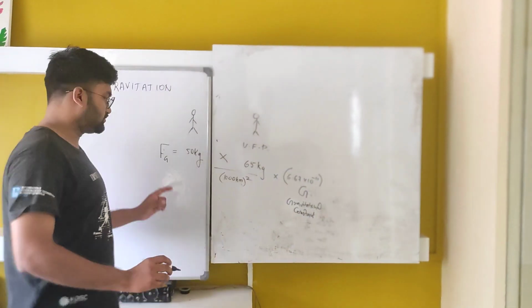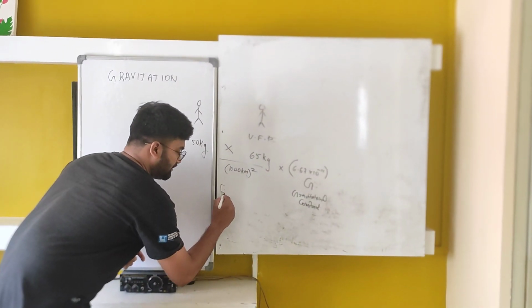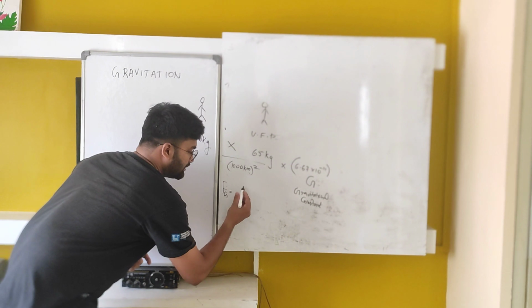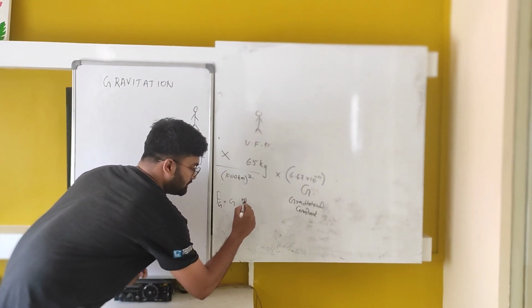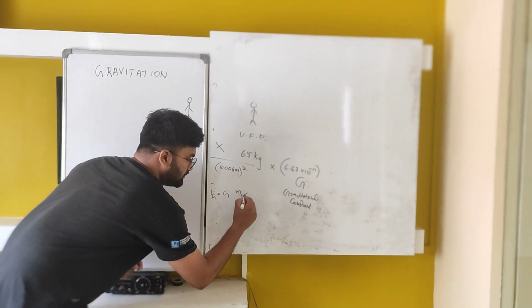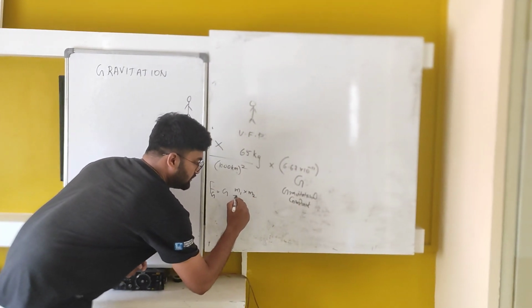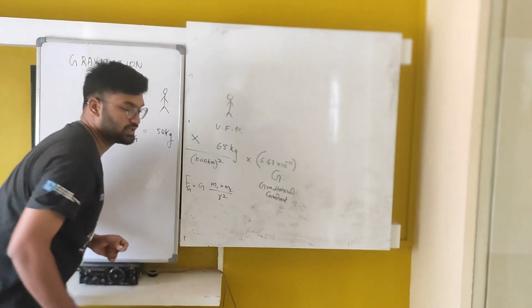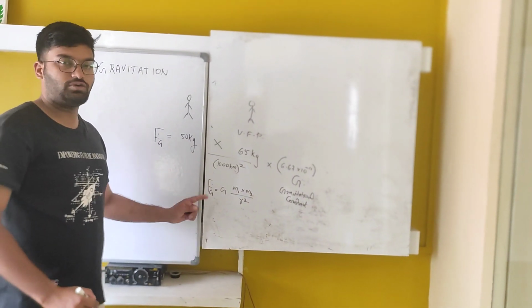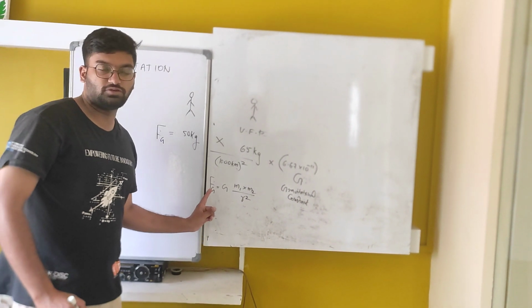So the gravitational force of attraction is calculated by the constant G multiplied by the mass of the first object and the mass of the second object, divided by the distance separating them squared.